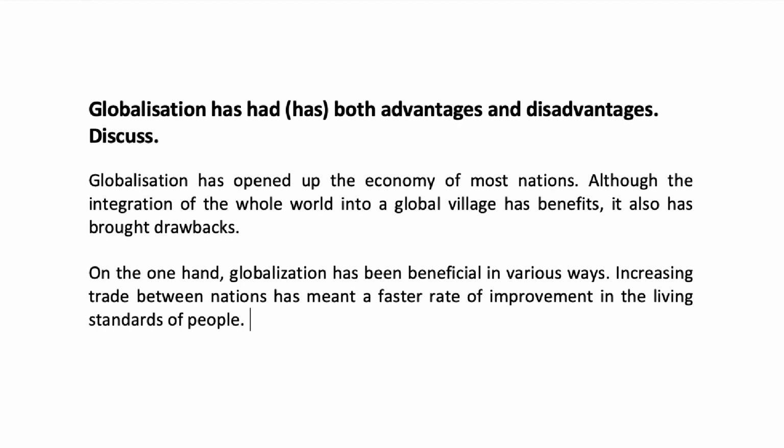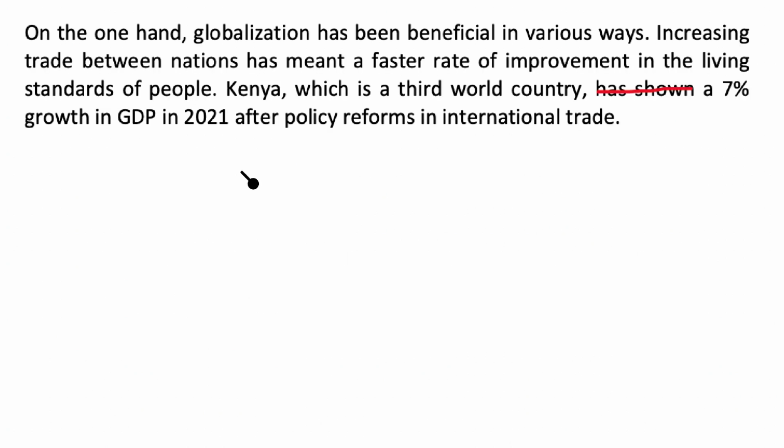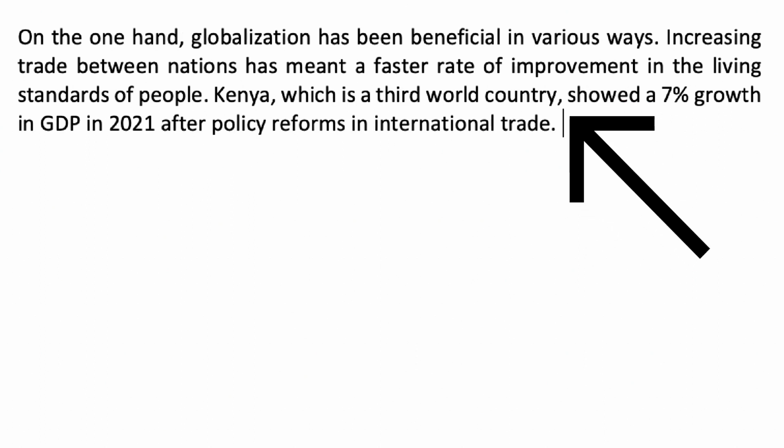I asked for relative clause in the next sentence, and since they were going to write example, they used this sentence. Kenya, which is a third world country, showed a 7% growth in GDP in 2021 after policy reforms in international trade. Now, since a specific year in 2021 is mentioned, we would not be saying has shown, we would be using simple past in this case. Now, the problem was this example does not totally explain the point that we gave.